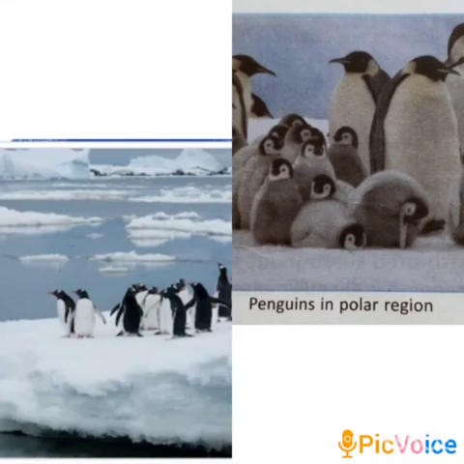Now there are some other adaptations in penguins. Penguins do not have air spaces in their bones as normal birds have. This helps them to sink in water. They have a layer of blubber, that is fat, beneath their skin which helps them to stay warm. A streamlined body and paddle-like feet help them to swim underwater. These are the different adaptations in penguins.